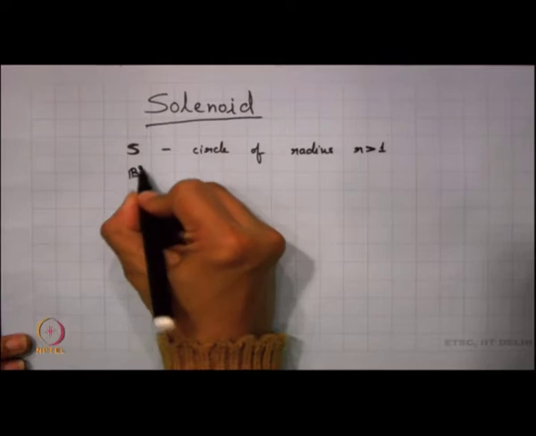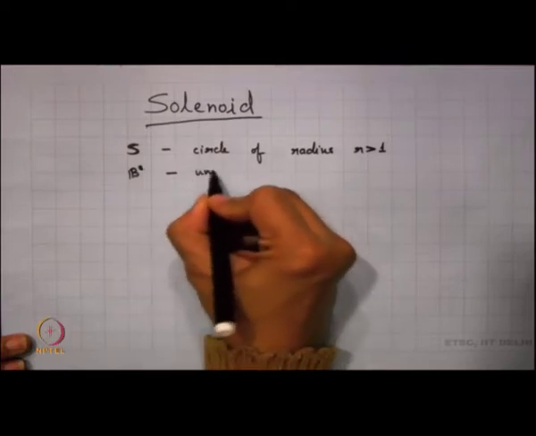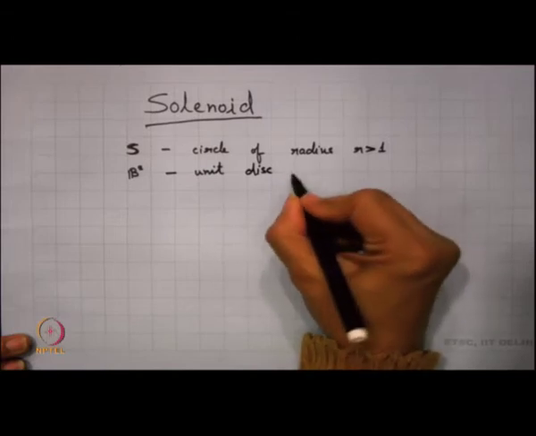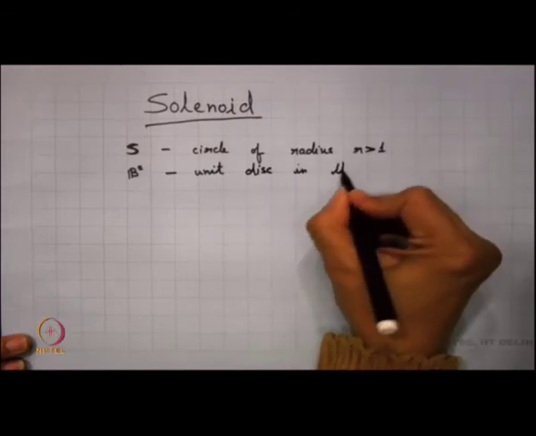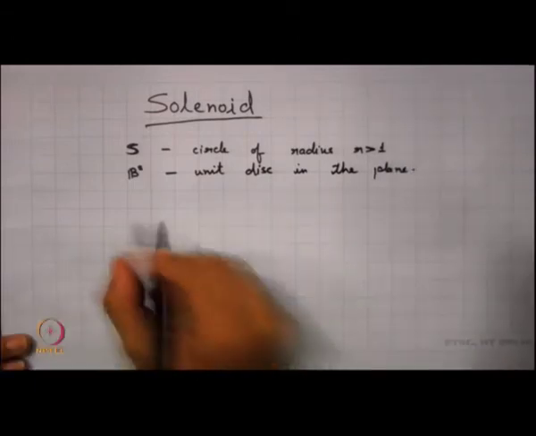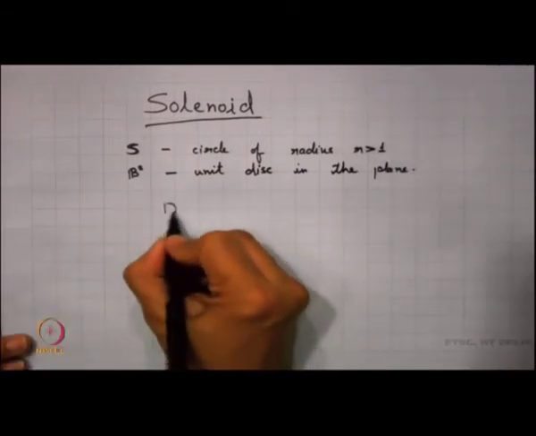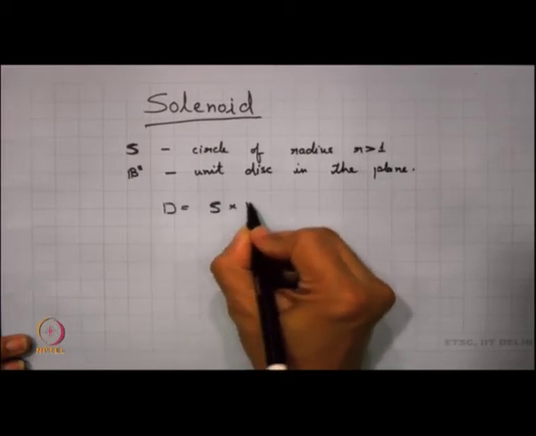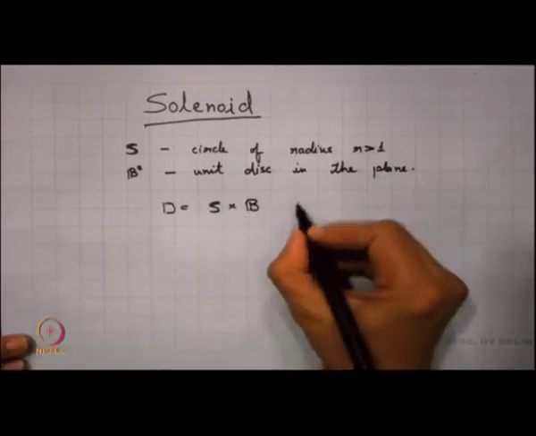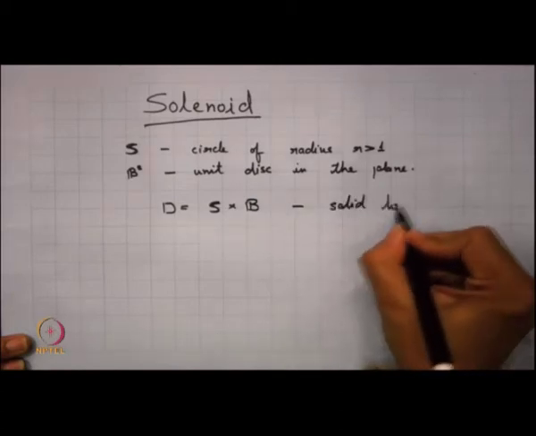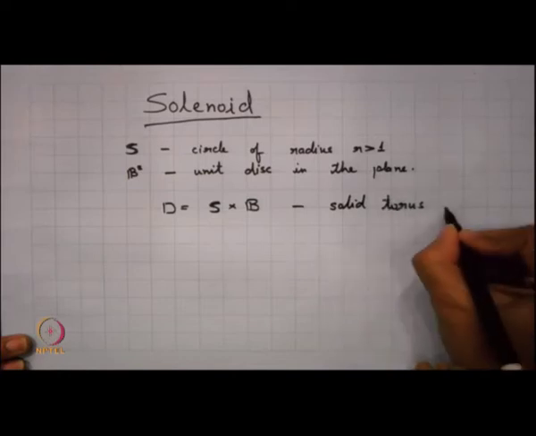So, I am taking B square, which is a unit disk in the plane. Now, I am defining this D to be equal to S cross B. So, this gives me a solid torus in R cube.